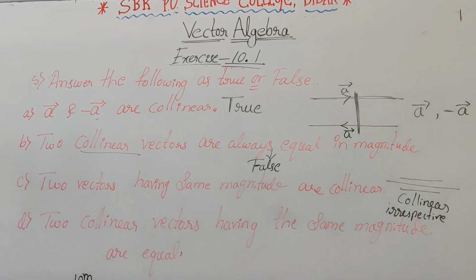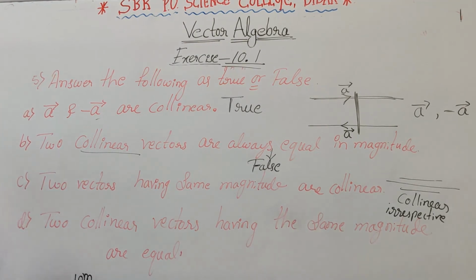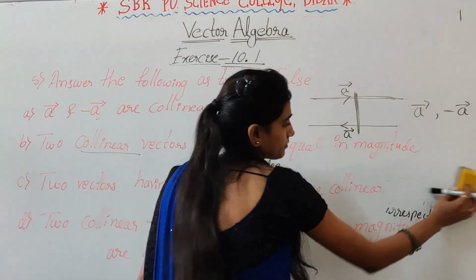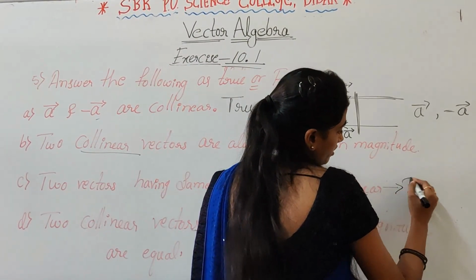So two vectors are having same magnitude, 10 meter and 10 meter, but they are not collinear. Collinear means parallel, right? They are not parallel to each other. So two vectors are having same magnitude are collinear. It is a false statement. So this one is false.